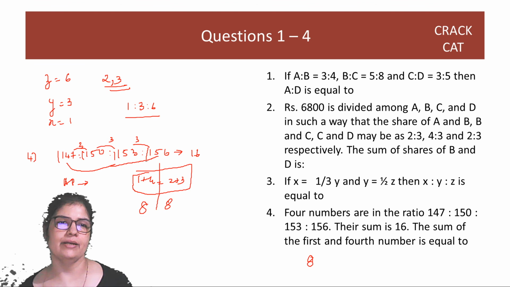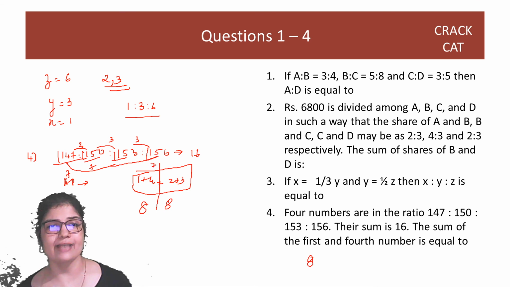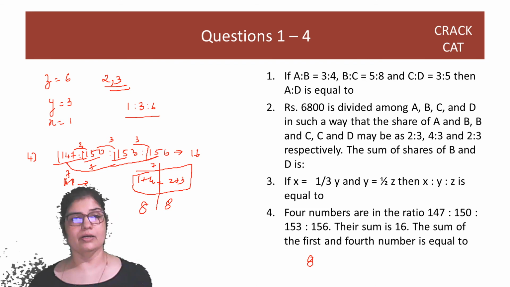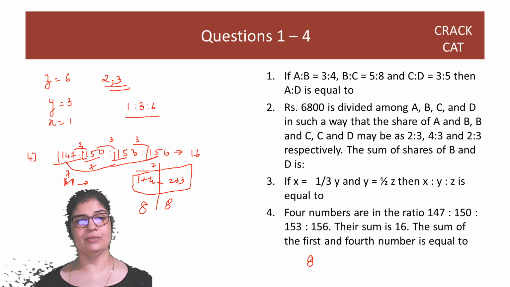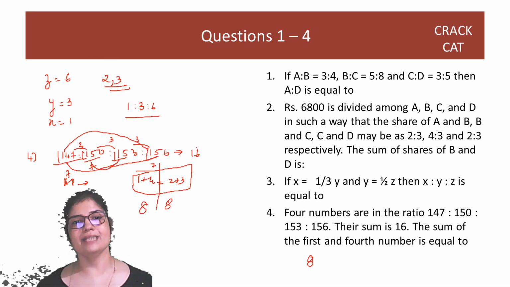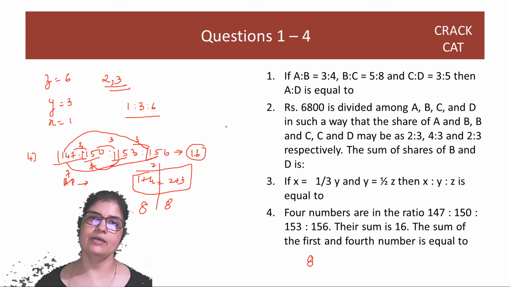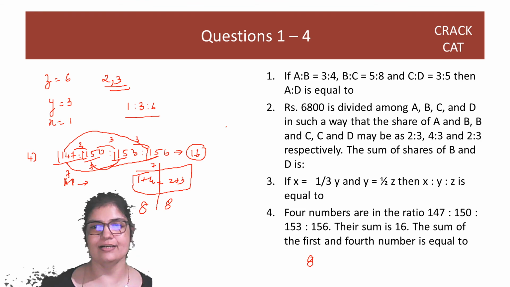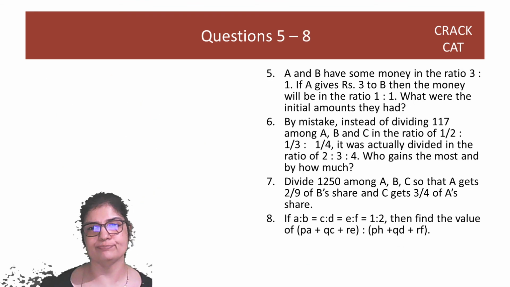It still will not matter. I can add, divide them by 7 or 17, whatever, it will still not matter. As long as the numbers are in an arithmetic progression, the simple difference between them is constant. That means the first and the last term will be the same as the 2 middle terms, which means I need to just divide the number into 2 parts. And 16 by 2 is something that a child can do, which is 8, right? So great, that wraps up 1 to 4 for us.